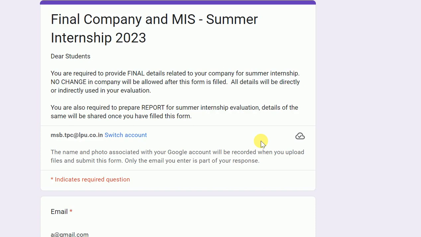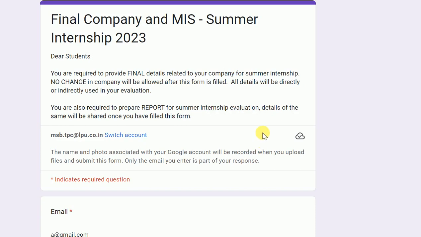Now, what is this form? This form, we need your final company, because in our record, you might be having more than one company. You are selected through university also, you are selected through self-internship also, or your proper address of internship is not available, right? Plus, we need to do the evaluation also by talking to your HR manager and all those things which are part of your evaluation. So we need your details related to final details of your summer internship. On the basis of this, we will visit your company also, right?